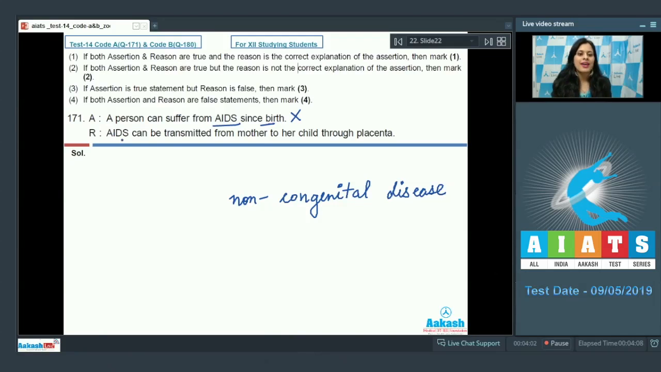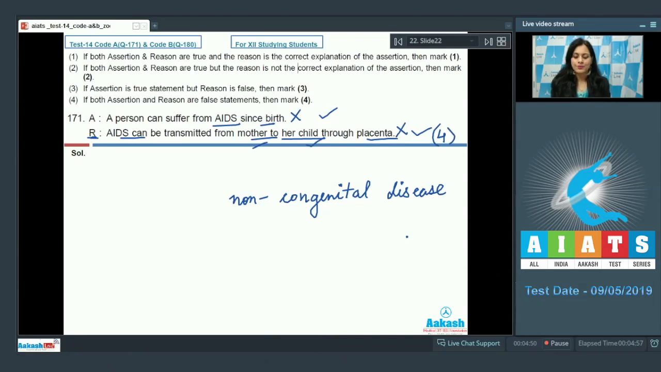The reason given is AIDS can be transmitted from mother to her child through placenta, and this is an incorrect statement because HIV or human immunodeficiency virus can be transmitted from mother to her child through placenta. HIV then attacks and destroys T helper cells, making a person immunocompromised, and then AIDS develops due to the destruction of these T helper lymphocytes. So as assertion and reason both are false statements, then we can mark the answer as 4.